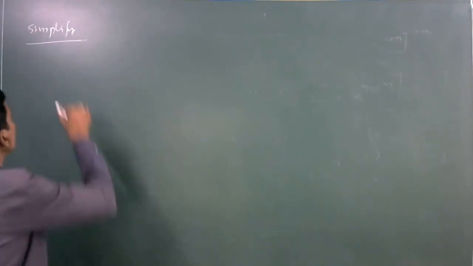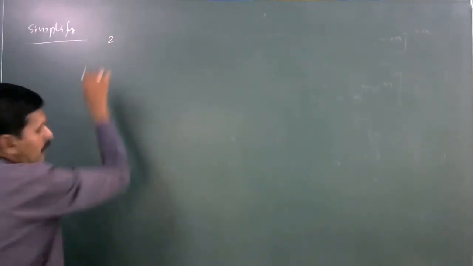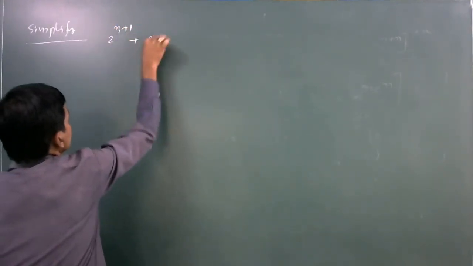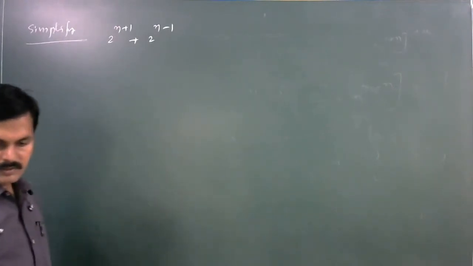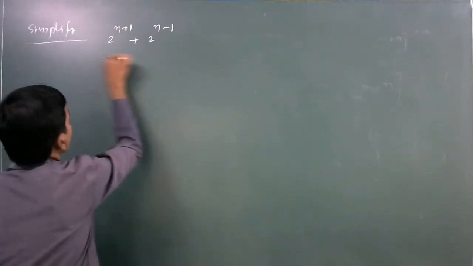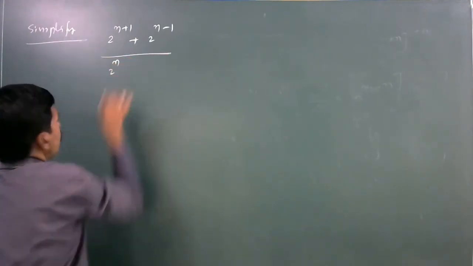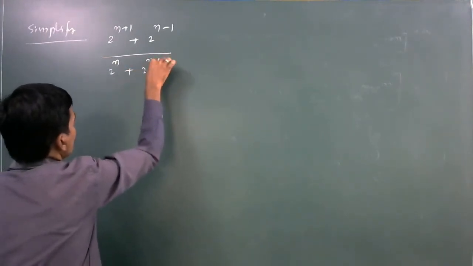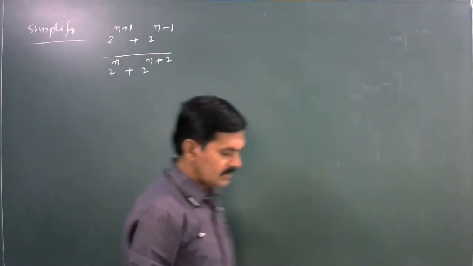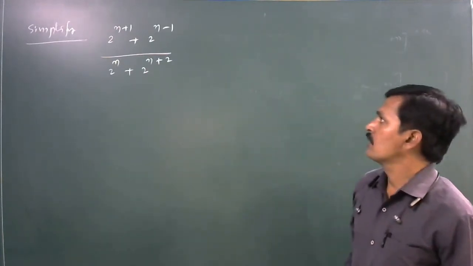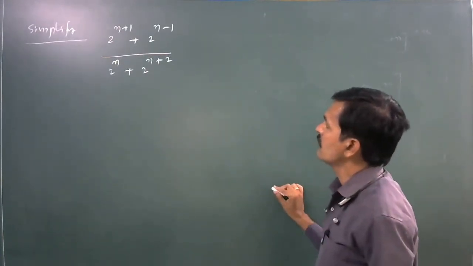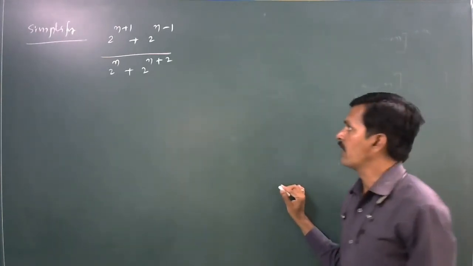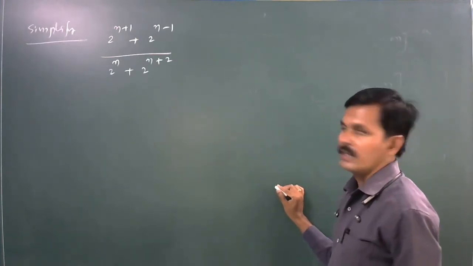Simplify. 2 power n plus 1 plus 2 power n minus 1 divided by 2 power n plus 2 power n plus 2. Here simplify. 2 power n plus 1 plus 2 power n minus 1 divided by 2 power n plus 2 power n plus 2.